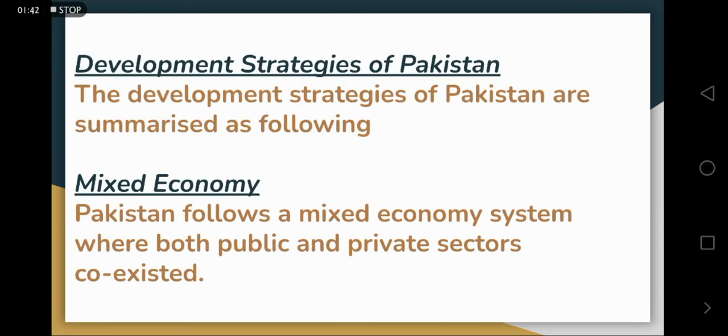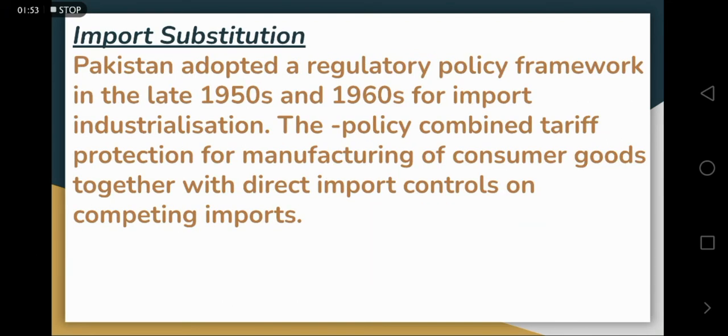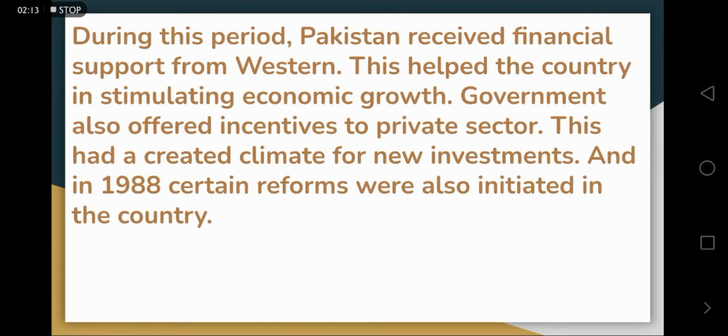Now let us see the development strategies of Pakistan. So for Pakistan, we see that it is almost similar to India. Firstly, they adopted the mixed economy system, same as India. Then the policy of import substitution, in which the local producers and local market were provided more protection, and such tariff policies were made so that the people would buy more local products that could be manufactured locally.